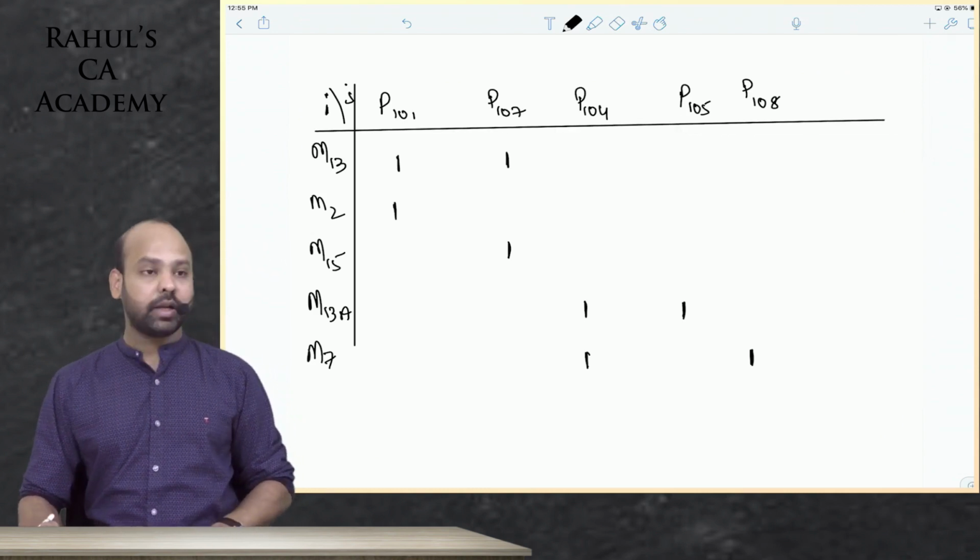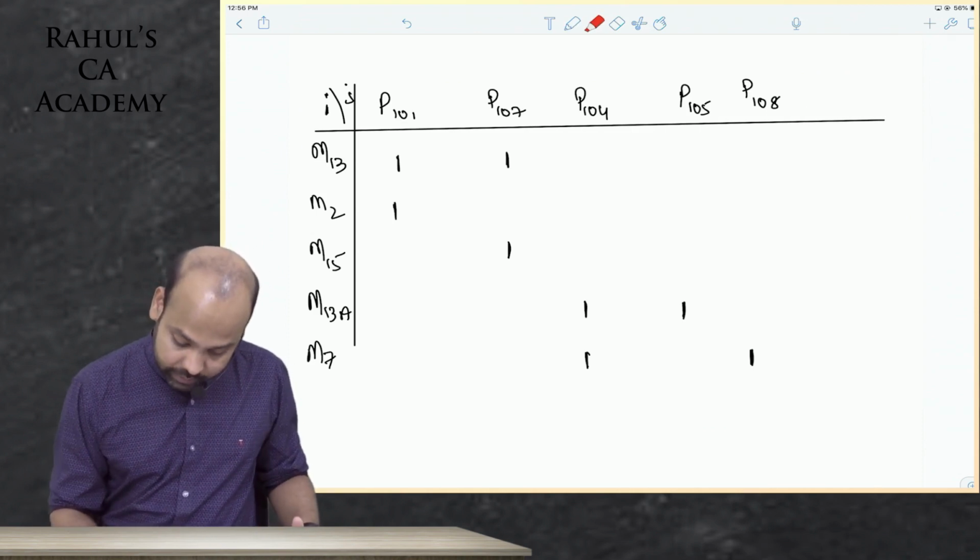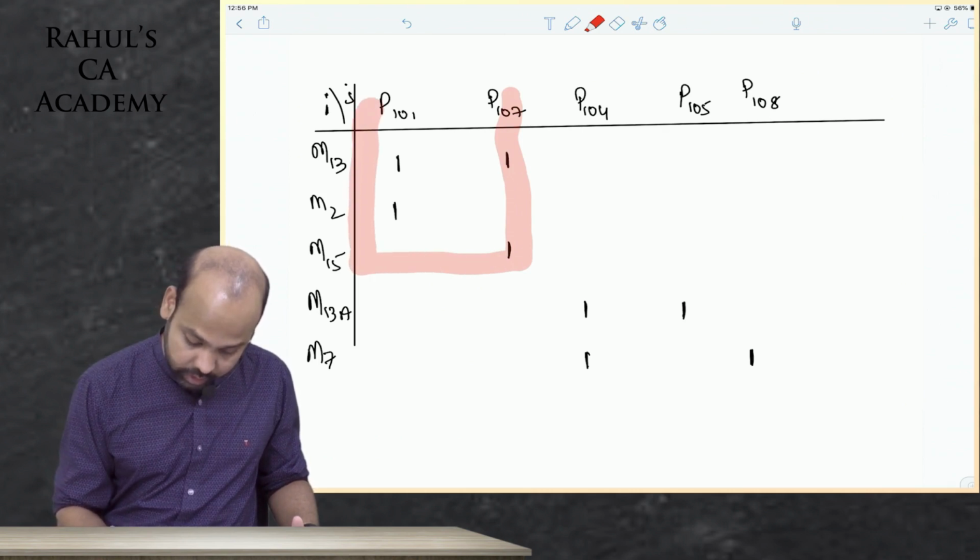Please understand, this is how you will identify your grouping now. Part 107 requires processing on machine 15, machine 13.